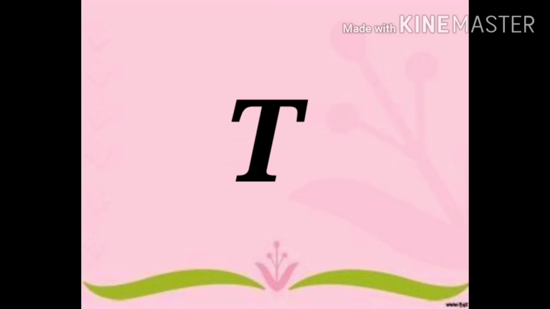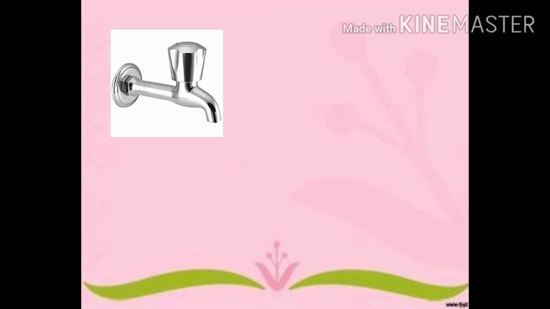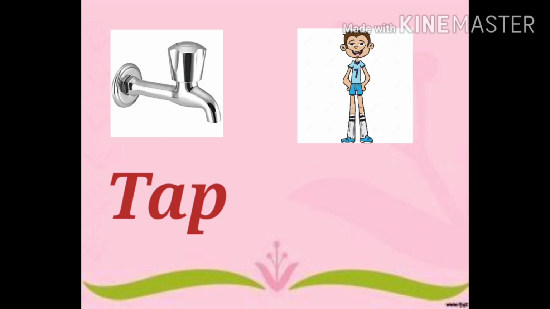This is T. Tap. What is this? Tap. T-A-P. Tap. Next 4 letter word is tall, means lamba. T-A-L-L. Tall. Tap. Tall.